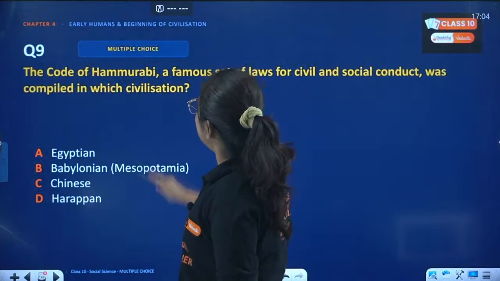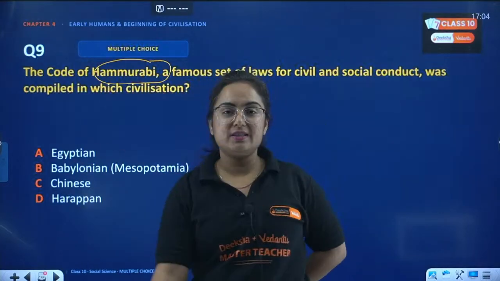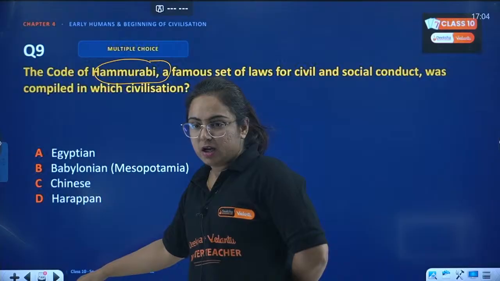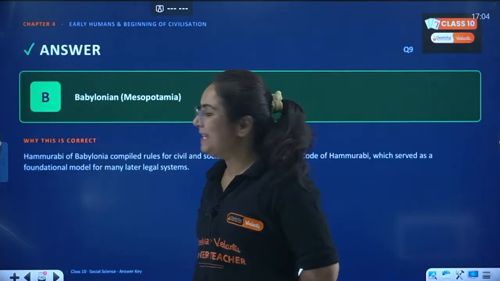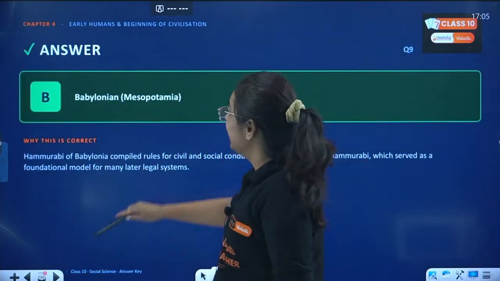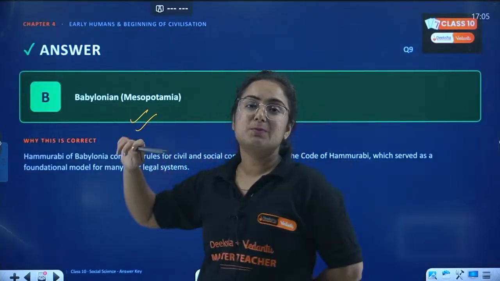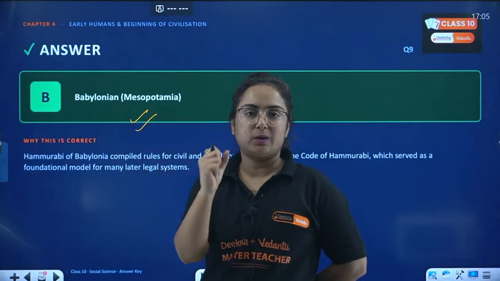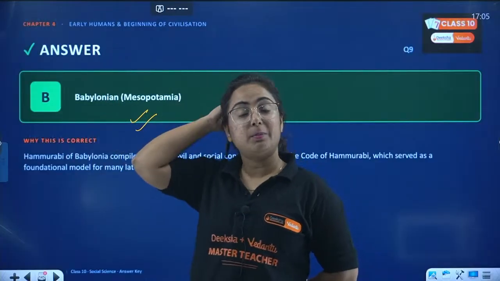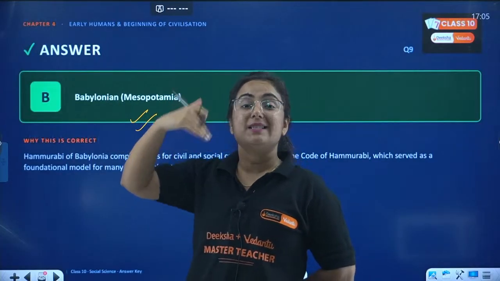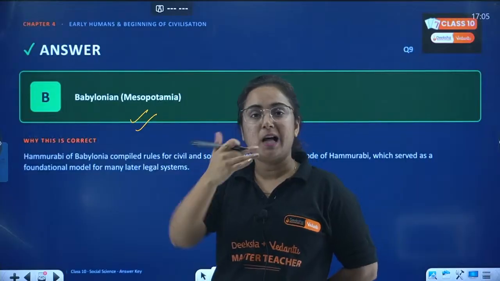Hammurabi. So this is the code of conduct, beta, which is the correct answer. Let's check how many students gave B as the correct answer. Exactly, Hammurabi is one among the earliest codes of conduct, because it was written during the time of civilizations that were being developed over the rivers.